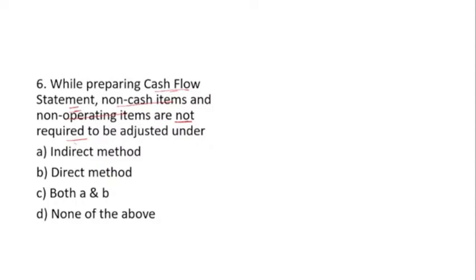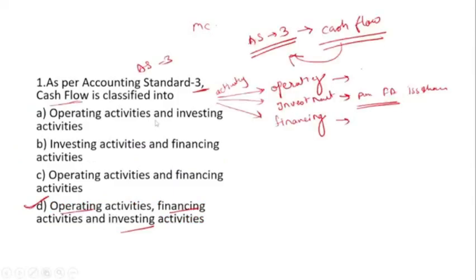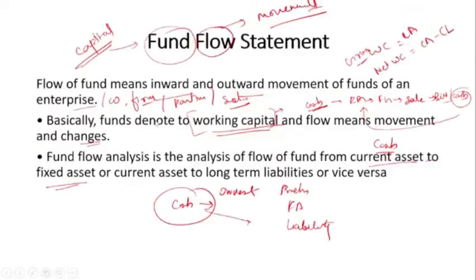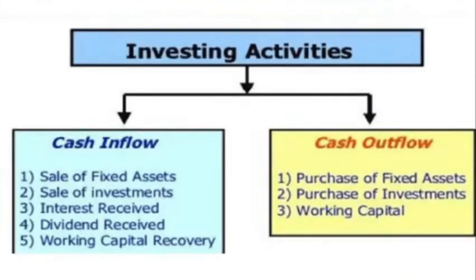How is sale of fixed asset an investment activity? Okay, I will give you the proof of that. Come here in the cash flow statement. Here you can see, Chandan Kumar, I have already taught you in our lecture that in investment activity, the cash inflow is the sale of fixed asset.